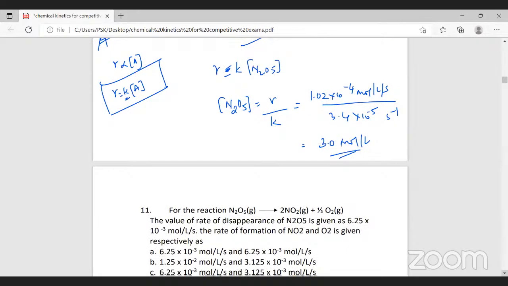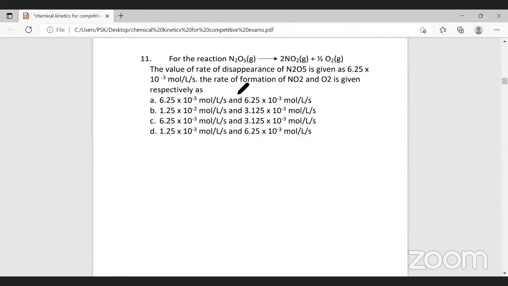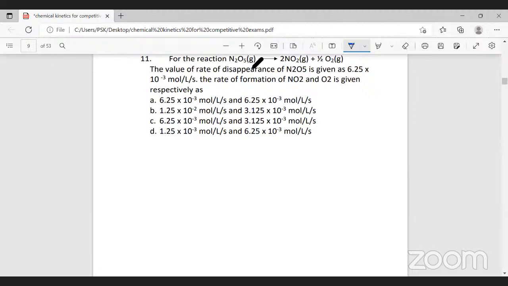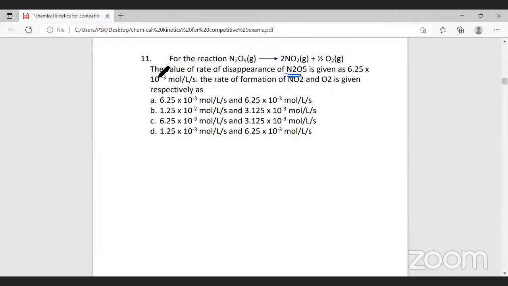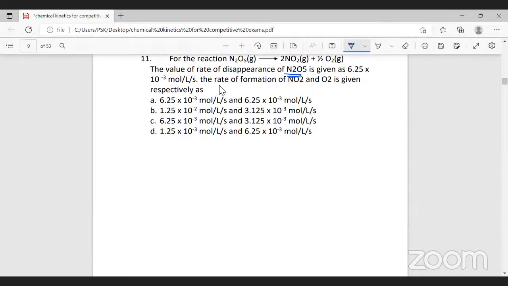For the reaction, again, it's a similar type of question, but not the same. We'll try to understand it. For the reaction N2O5 gas, giving you 2 NO2 in gaseous state plus half O2 in gaseous state, the value of rate of disappearance of N2O5 is given as 6.25 into 10 to the power minus 3 mole per liter per second. They have asked you to find out the rate of formation of NO2 and O2. For that, you need to write the stoichiometrical rate equation.